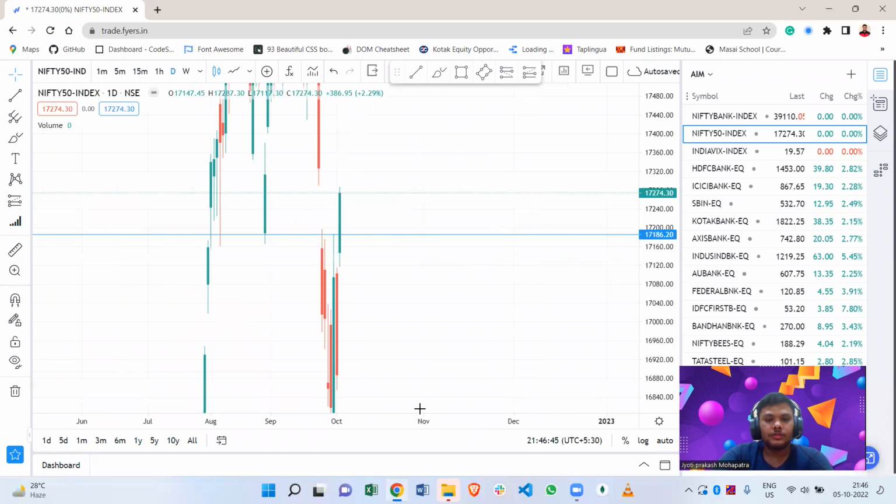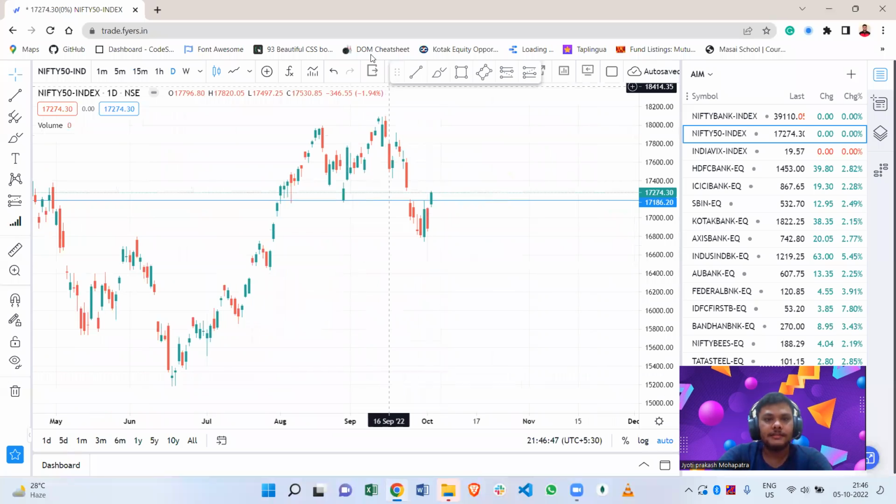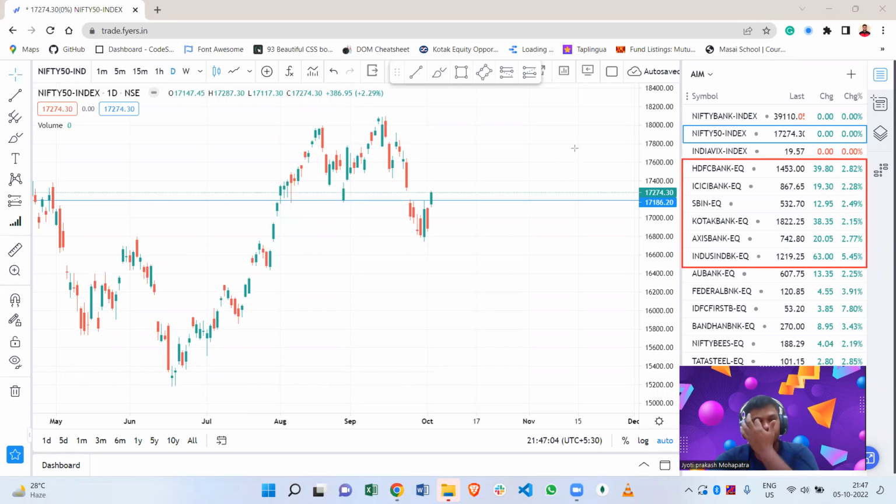And let's go into the Bank Nifty components, because I have already told you that Bank Nifty is an index, so it doesn't have any value of its own. It runs by the Bank Nifty components. So if we analyze or track the Bank Nifty components, then we can easily